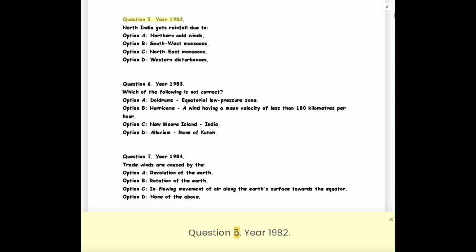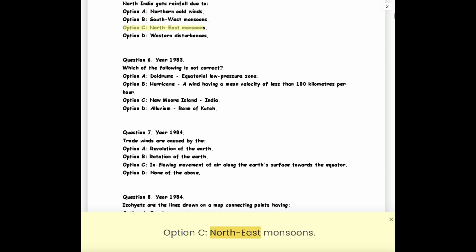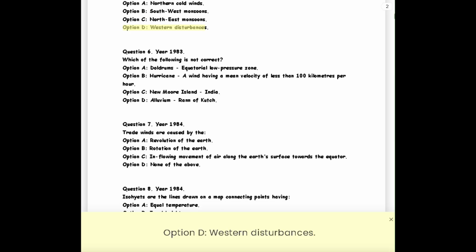Question 5. Year 1982. North India gets rainfall due to Option A. Northern cold winds. Option B. Southwest monsoons. Option C. Northeast monsoons. Option D. Western disturbances.